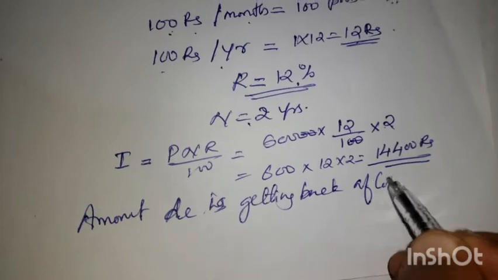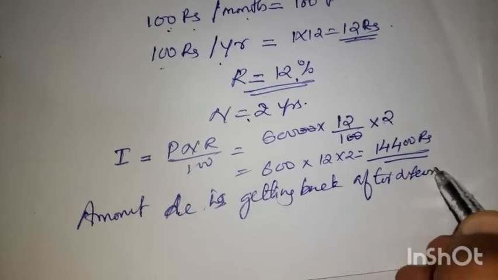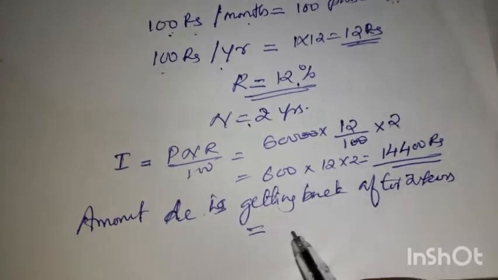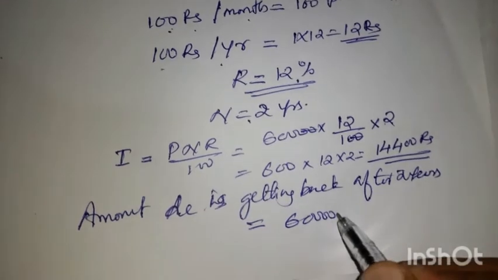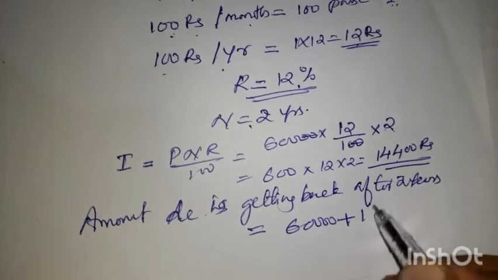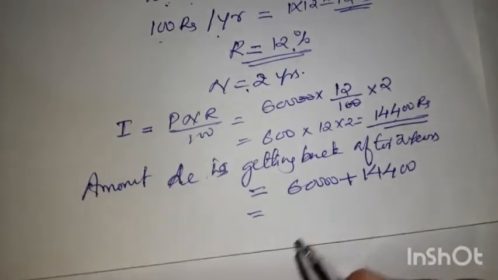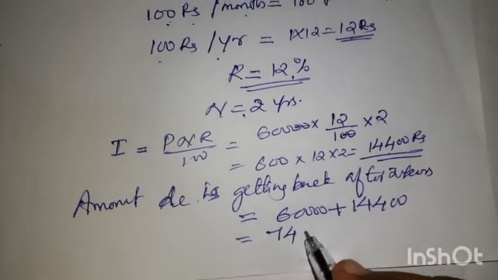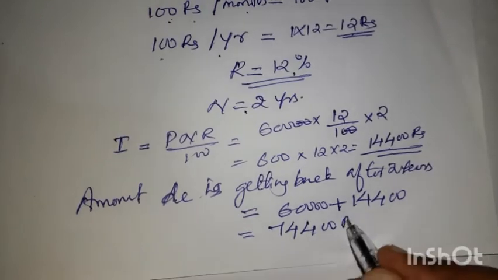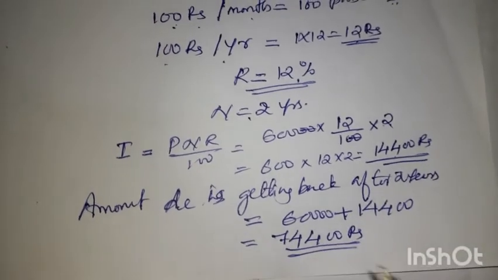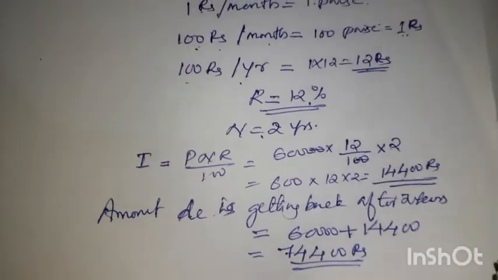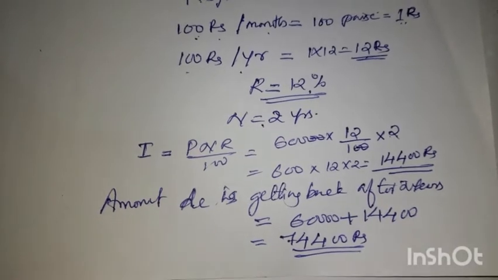After 2 years, the amount is equal to the 60,000 he deposited plus this interest, 14,400 rupees. So together he is getting 74,400 rupees as the total amount, interest plus the deposited amount.